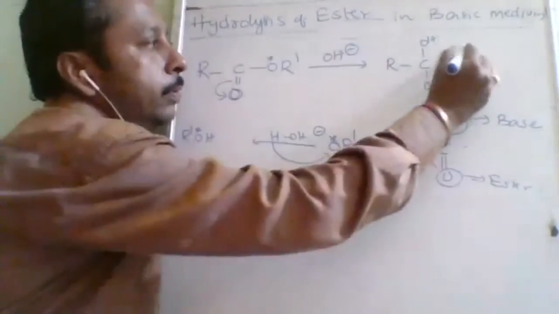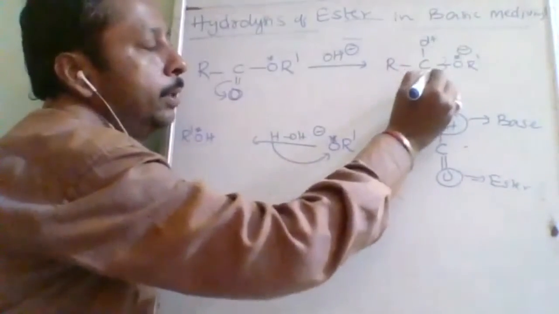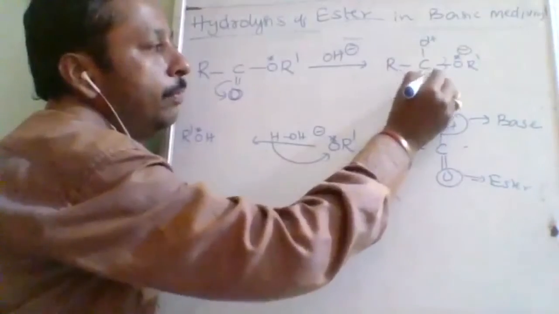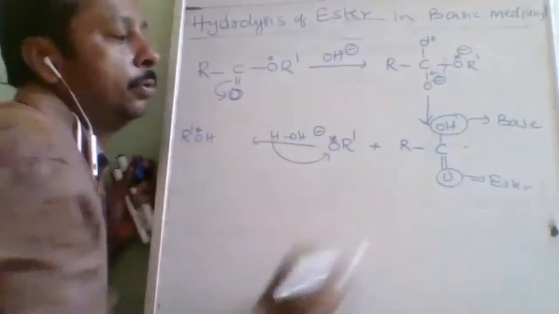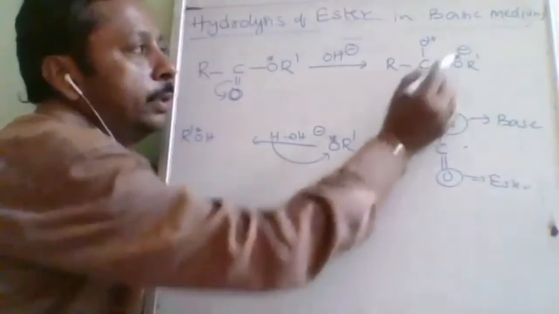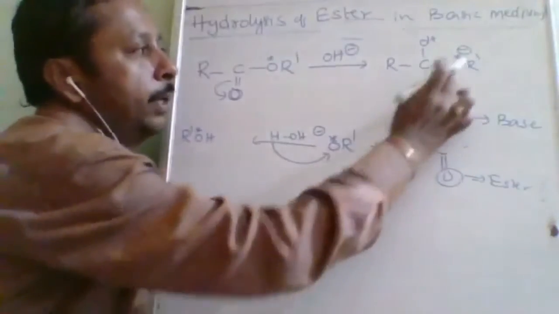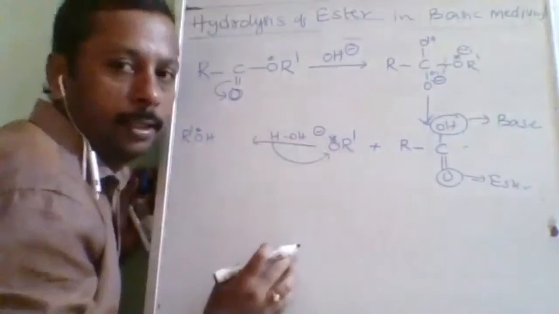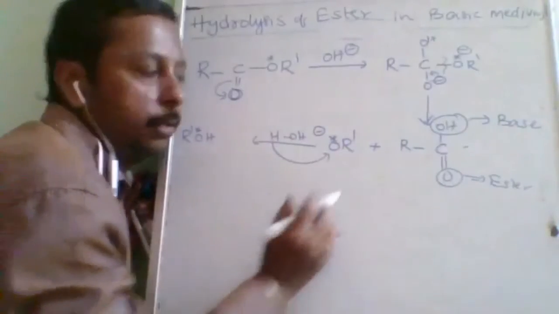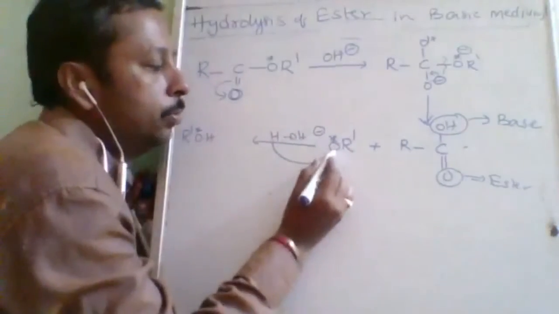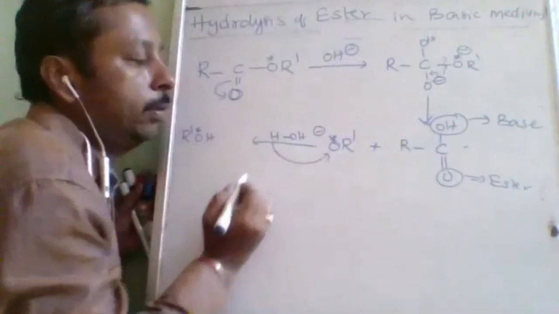So this will be minus and the lone pair will be shifted here as a pi bond, so there won't be any charge over it. This OR minus will be like this. Now this OR dash reacts with the water.